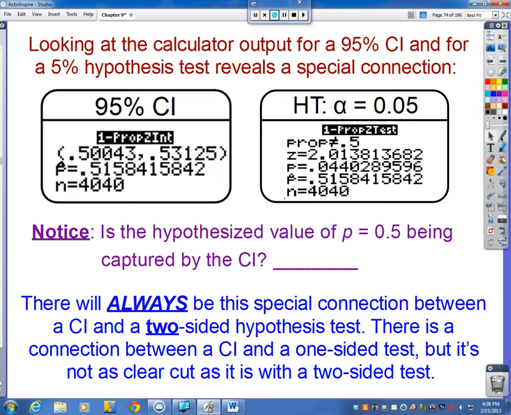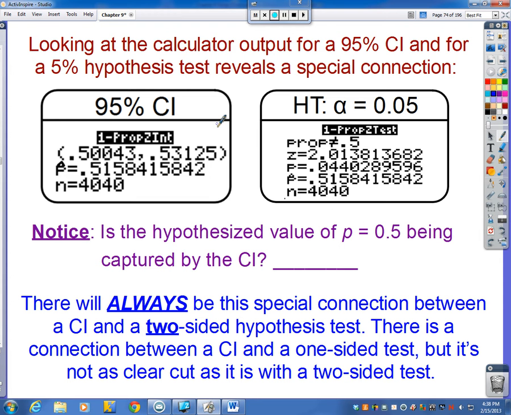Okay, here was our alternate hypothesis, that our proportion was not equal to 0.5. Here was the z-score we got. Here was the p-value we got. Here was that p-hat. Oh, it was not 0.5153, it was 0.5158, sorry. And here was our sample size of 4,040 coin flips.